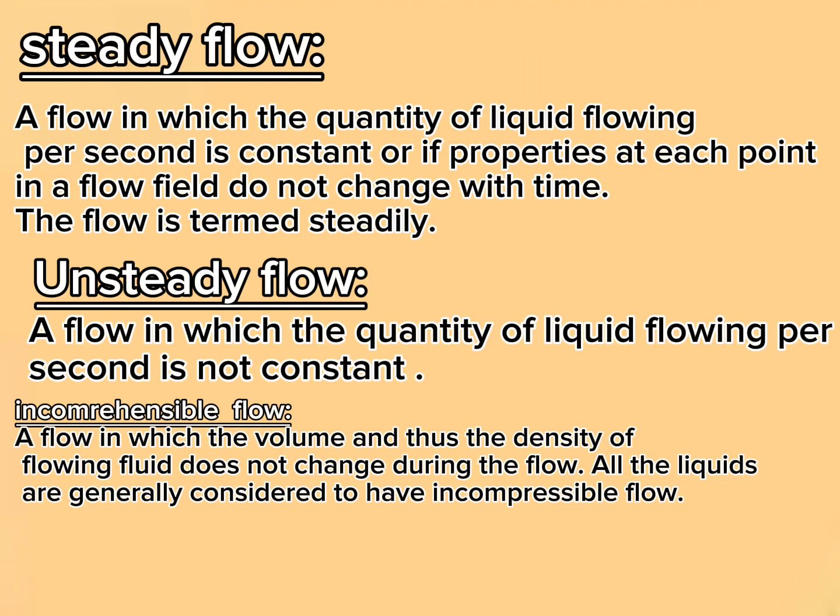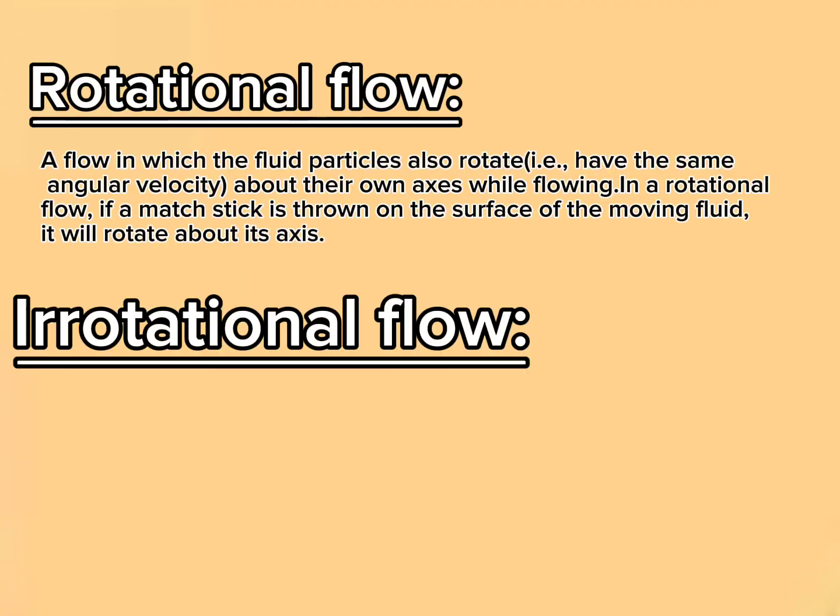Steady flow. A flow in which the quantity of liquid flowing per second is constant, or if properties at each point in a flow field do not change with time, the flow is termed steady. Unsteady flow. A flow in which the quantity of liquid flowing per second is not constant. Incompressible flow. A flow in which the volume and thus the density of flowing fluid does not change during the flow. All the liquids are generally considered to have incompressible flow.